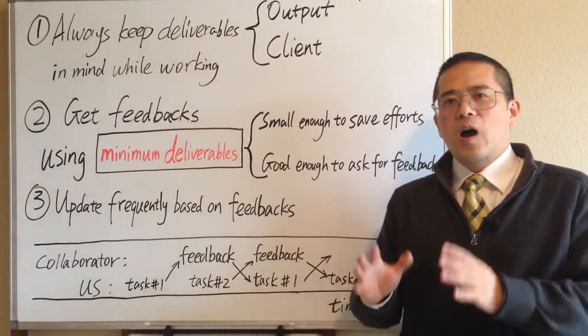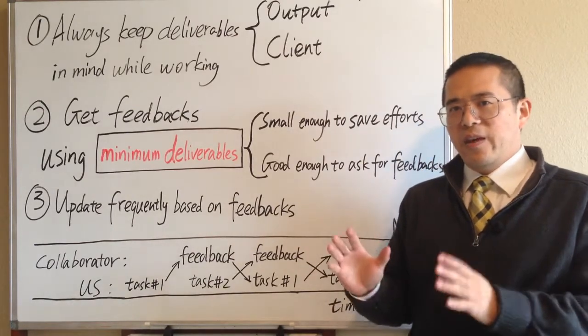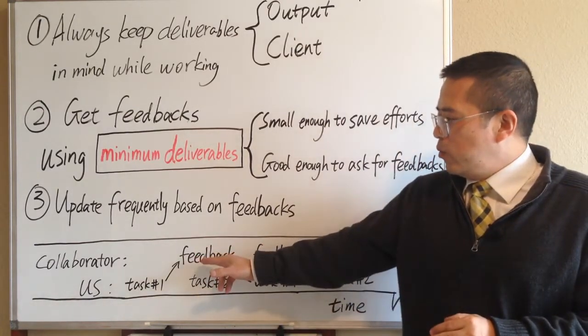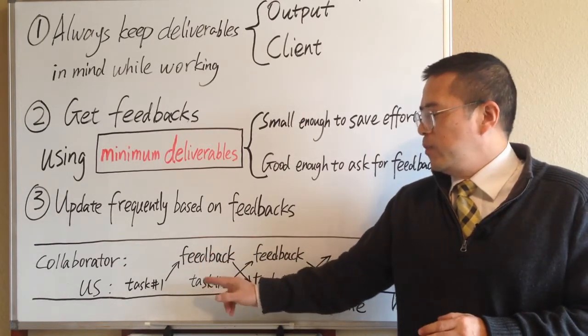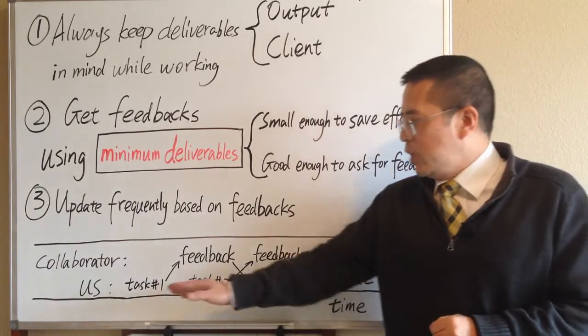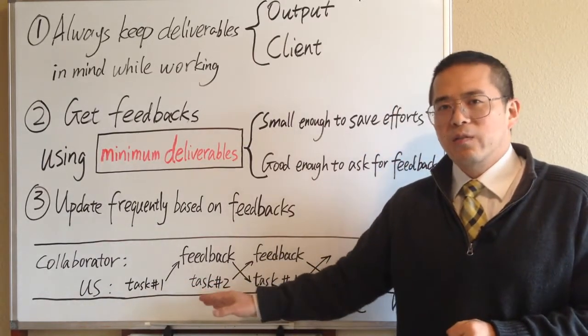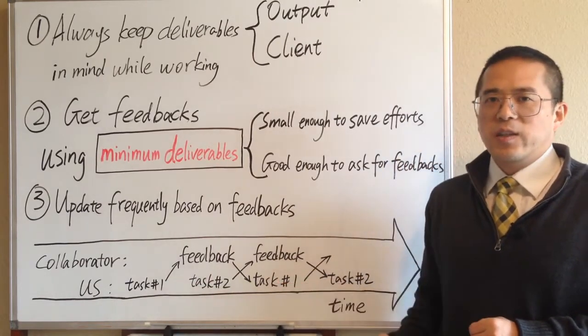Ask them how long it will take them to provide their feedbacks. And then, while they are working on their feedbacks, we can use this time to generate minimum deliverable for another task. We keep generating minimum deliverables for multiple tasks alternatively.